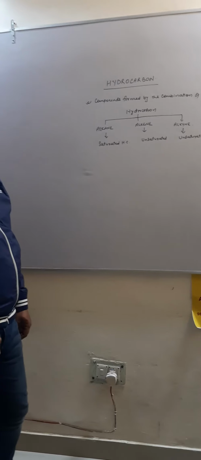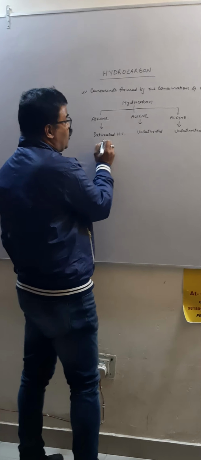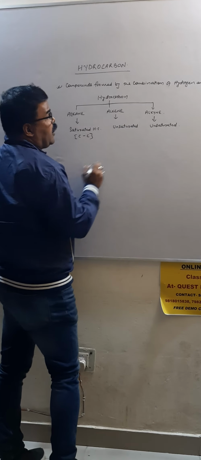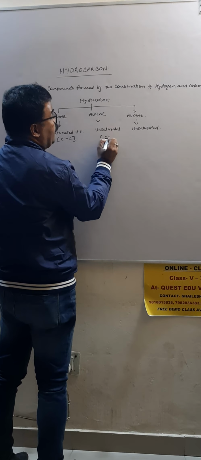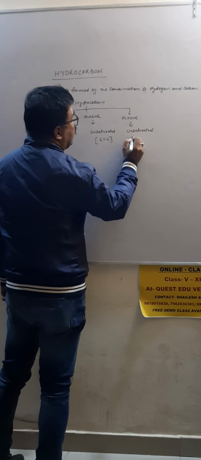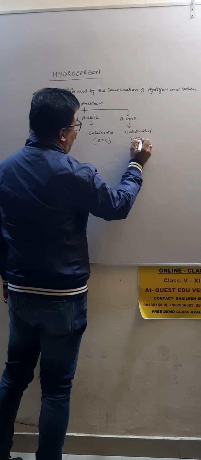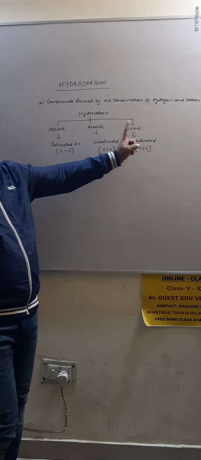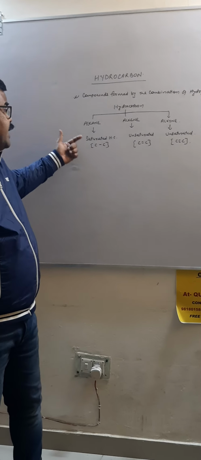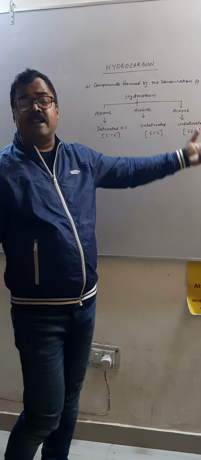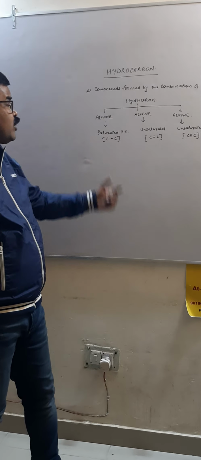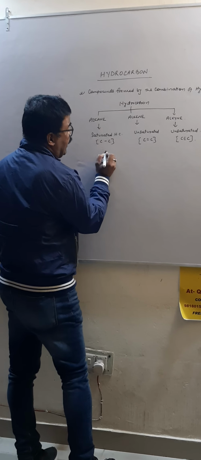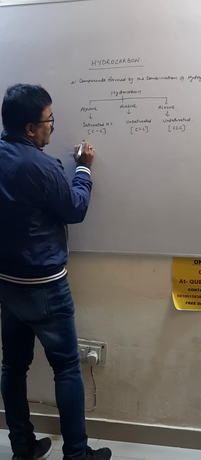There is a single bond between carbon and carbon in case of saturated hydrocarbon. C and C. Here it is a double bond, and this one it is a triple bond. Alkane, alkene, alkyne. Saturated, unsaturated, unsaturated. Why saturated? Because there is no scope of addition of any other element. Like the first is